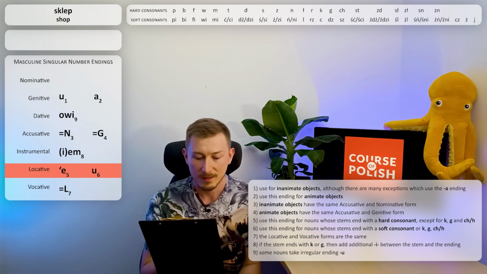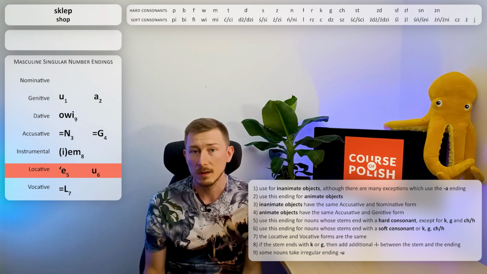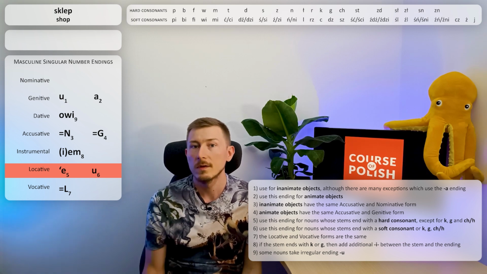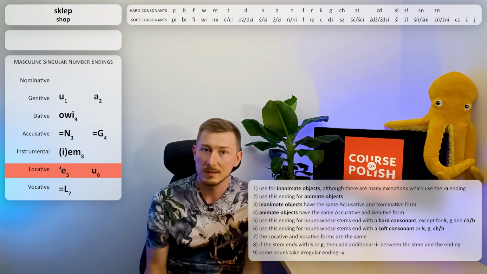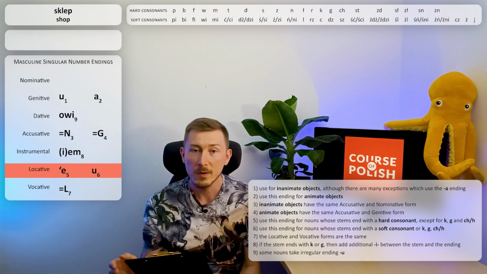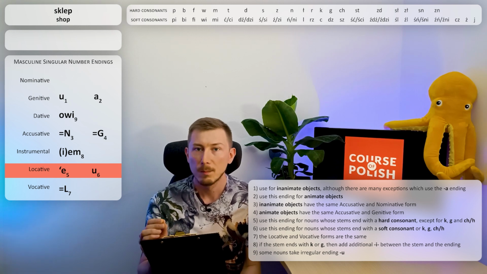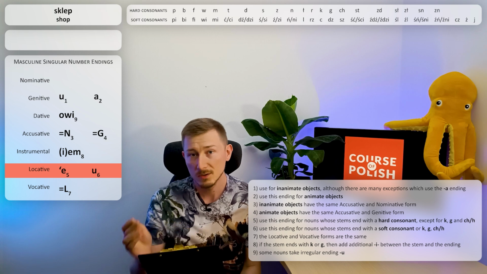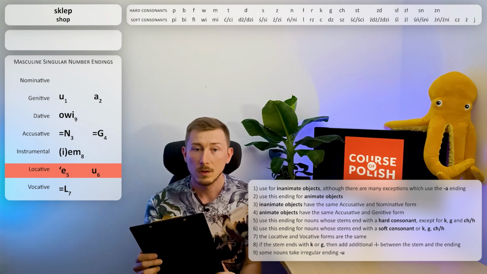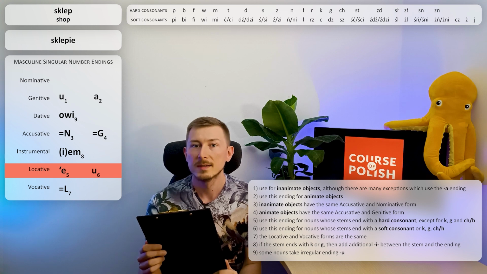Apart from applying this ending e, we also have to soften the ending of our stem. But what is softening? Softening consists of replacing the hard consonant with its corresponding soft consonant. So in our case, we are going to replace the letter p with pi, as you can see in this table above. So the final form for locative singular number will be sklepie.